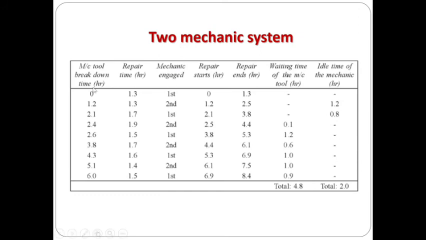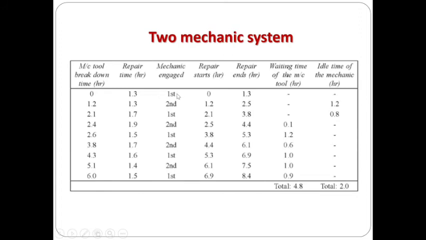So for the first breakdown, we are going to engage the first mechanic, and for the second breakdown, we are going to engage the second mechanic and so on. Alternatively, we are going to engage the first mechanic and second mechanic. By having this, we have to calculate the repair starting time and repair ending time. For the first mechanic, the repair starts at 0 time because the breakdown occurs at 0 time itself. So the repair time will be 1.3. If you add this with 0, we will be getting the repair ending time, which is 1.3.